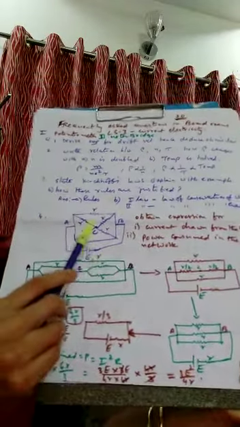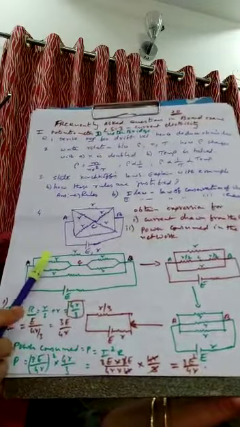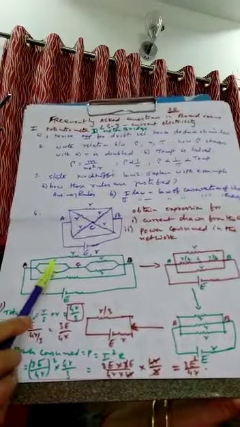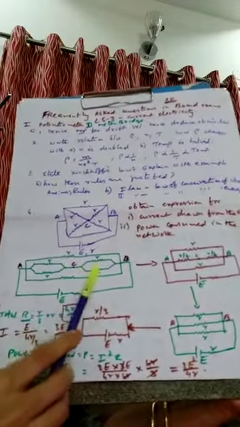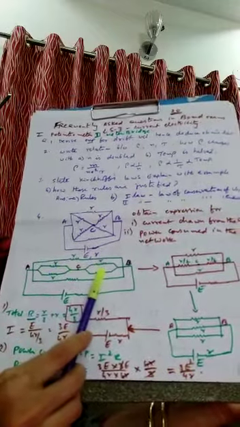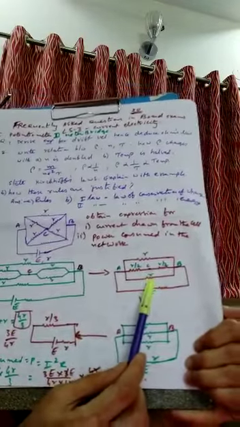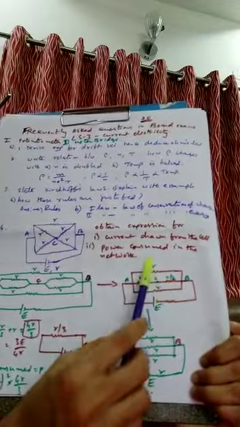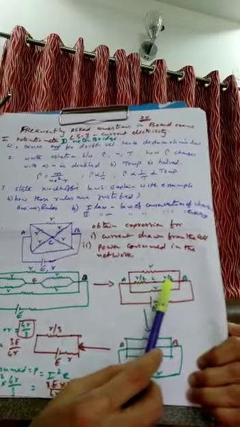So, the equivalent network can be drawn like this. Then what is the small r and small r here? These two are parallel. What is the effective resistance here? 1 by r plus 1 by r, 2 by r. So, the reciprocal of this is r by 2. Similarly, here also r by 2. This r by 2 and r by 2 are in series. So, we can simplify the circuit again. What is r by 2 plus r by 2? Nothing but r. So, we can write the circuit like this.